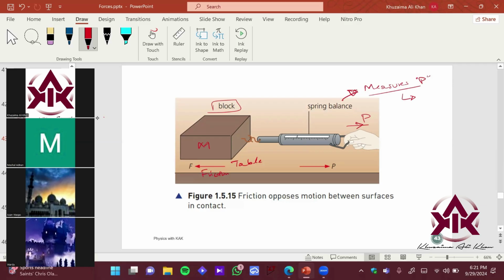It is measuring the reading, right? It measures basically P in newtons, right? So let's say the block was stationary initially and this spring balance is basically not attached. Let's say it is starting from 0 newtons.